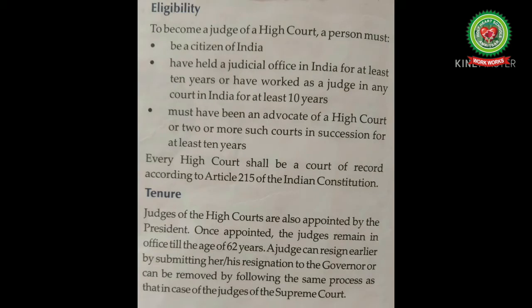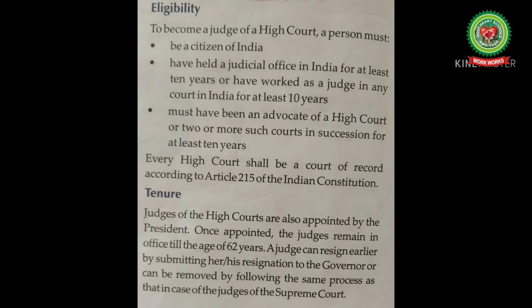Let us continue the reading on the same page, 154, eligibility and then tenure. Eligibility means qualification. To become a judge of a high court, a person must be a citizen of India, have held a judicial office in India for at least 10 years or have worked as a judge in any court in India for at least 10 years. Judicial office means it is a term relating to the administration of justice. Next, must have been an advocate of a high court or two or more such courts in succession for at least 10 years. Every high court shall be a court of record according to Article 215 of the Indian Constitution.